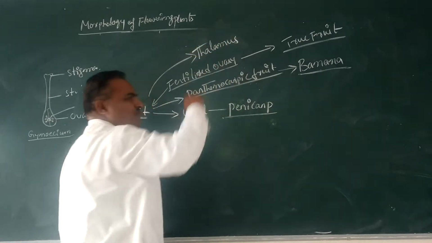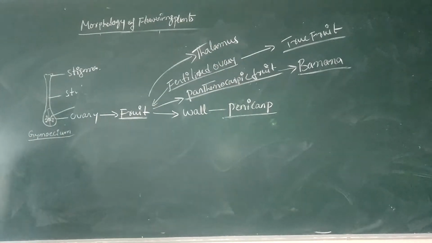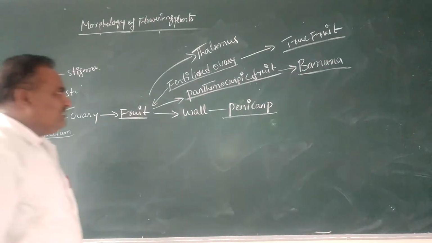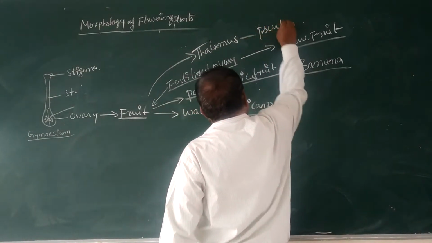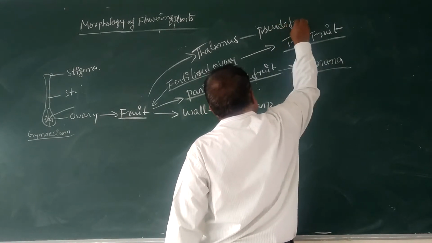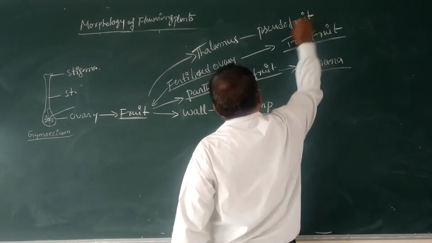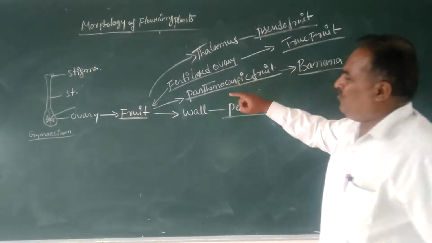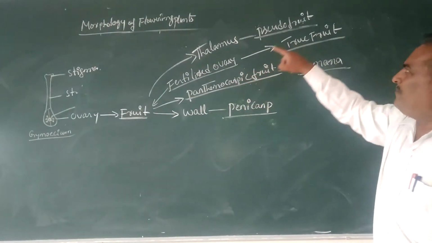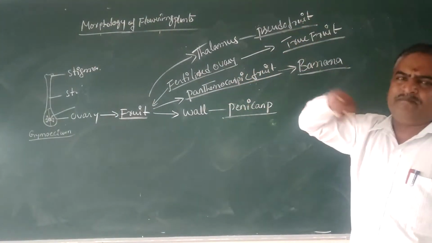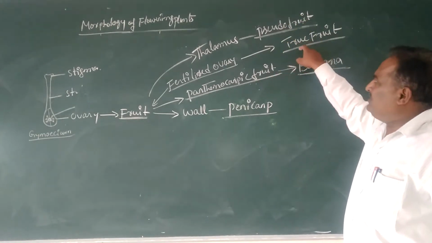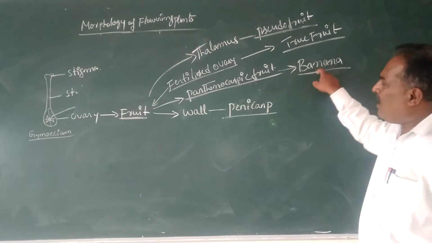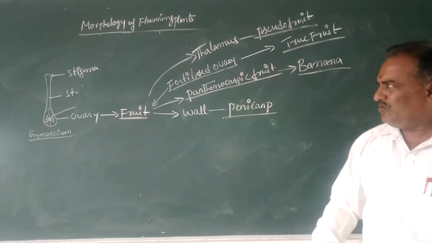That fruit is called a pseudo fruit or false fruit. Particularly, the apple is a false fruit. Mango is a true fruit. Banana is a parthenocarpic fruit.